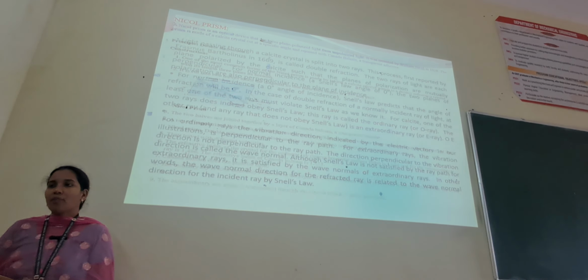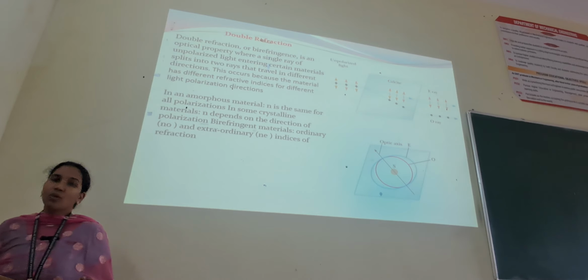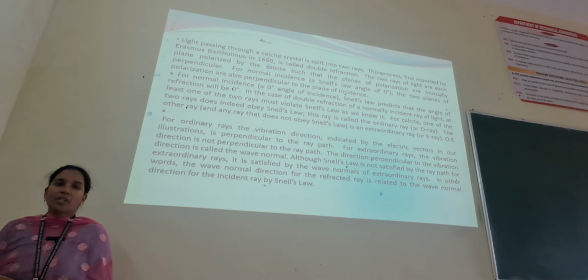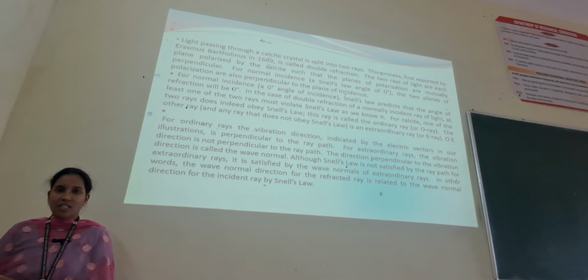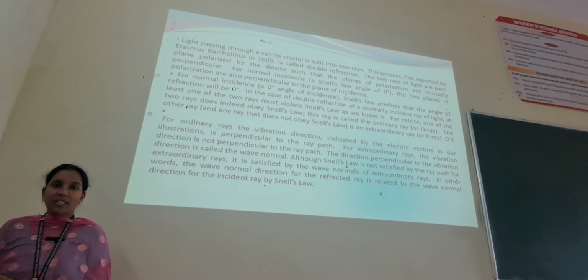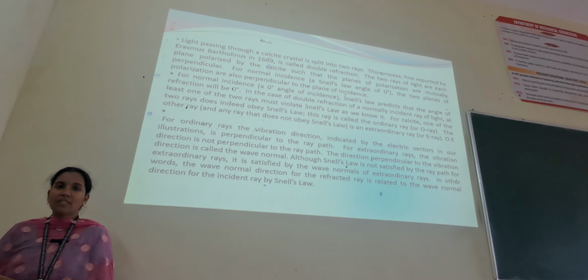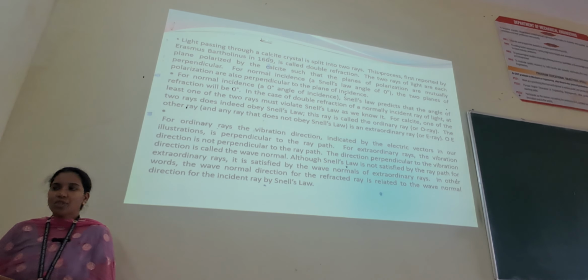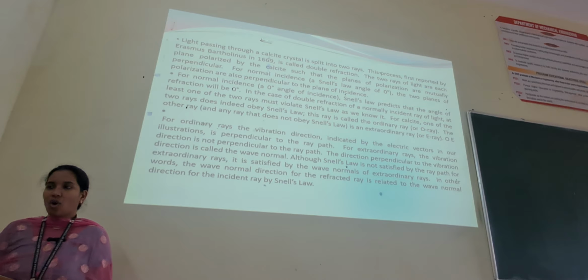So this is about double refraction. The definition of double refraction is: when light passes through a uniaxial crystal or calcite crystal, the light is split into two rays. One is the E ray and the other is the O ray. The ray which obeys Snell's law is known as the ordinary ray.